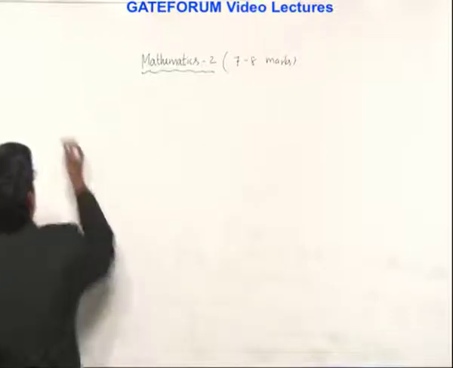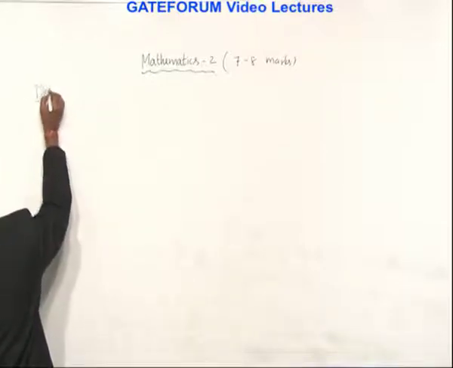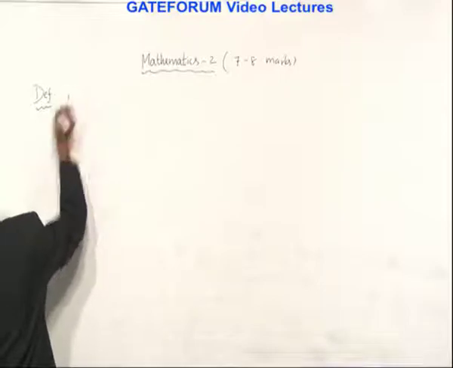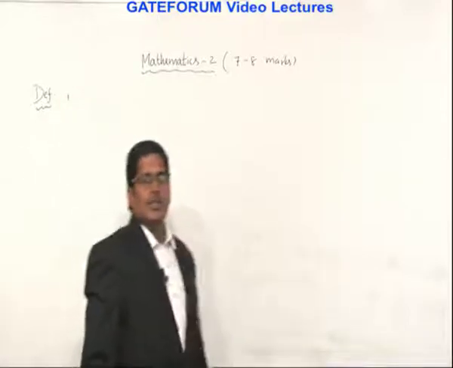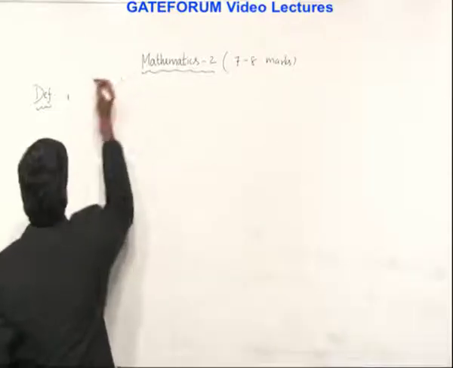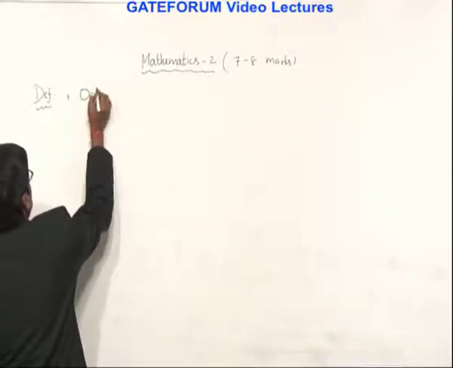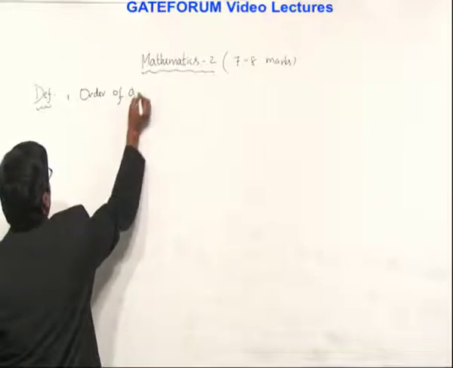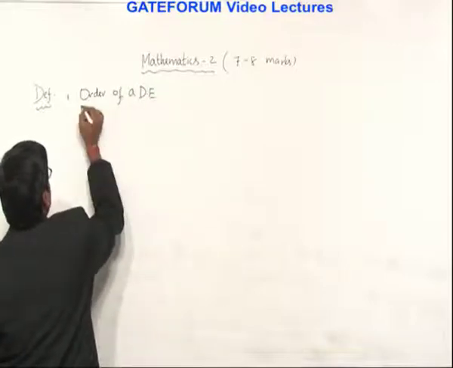So after that, definitions. Definition 1. The first one is order. Order of a differential equation.